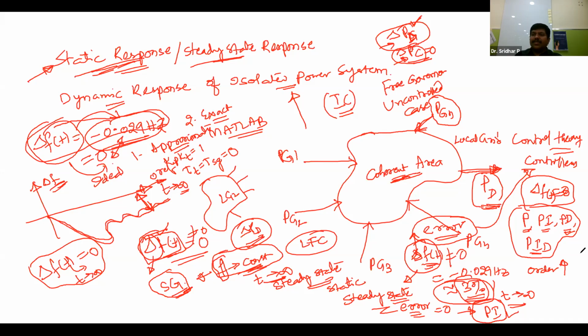But in addition to those disadvantages, the beauty of this PI controller is that it will straight away make the steady state error equal to 0. Our problem here is the steady state error only. That is, under static response, we are observing some deviations in the frequency. I don't want to see those deviations. So the change in the frequency during the steady state must be equal to 0. So preference will be given to the PI controller. Now up to this, the introduction to the PI controller is clear. Can anybody respond so that we can directly enter into the actual topic?